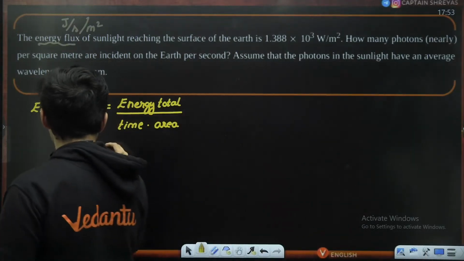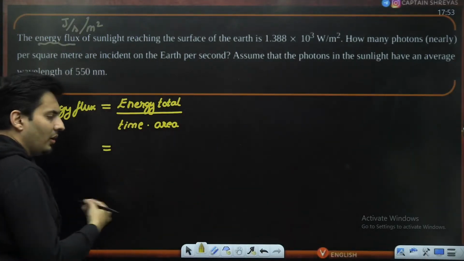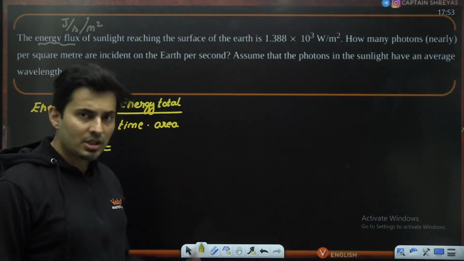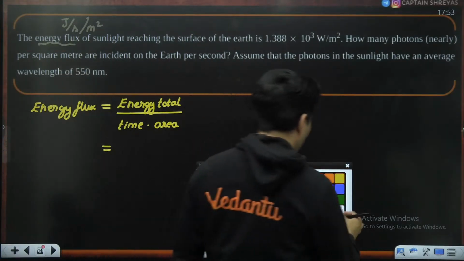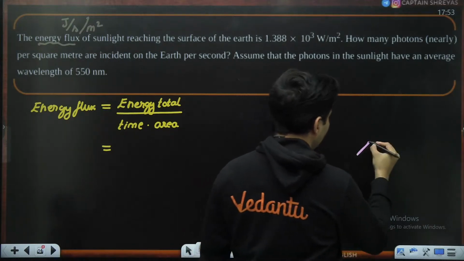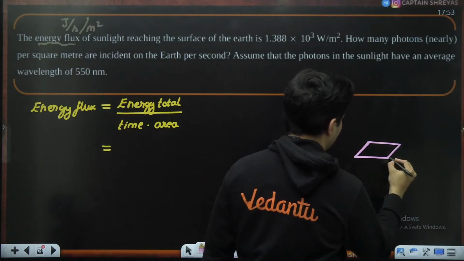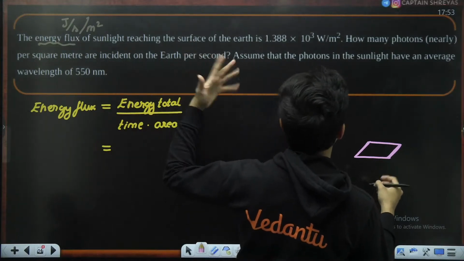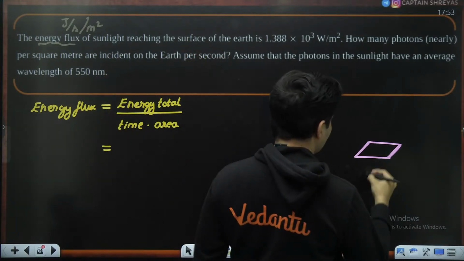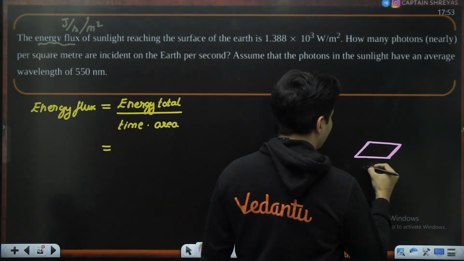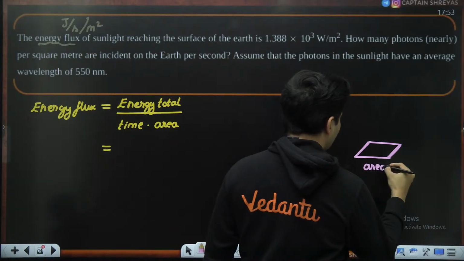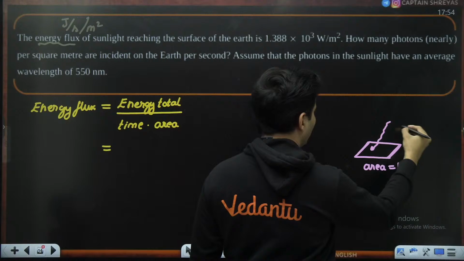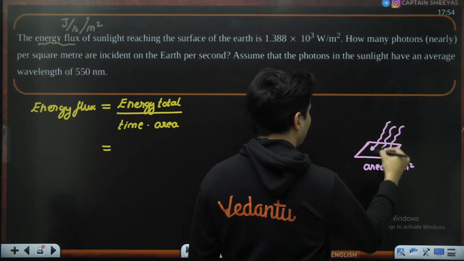Now this total energy is a combination of the energies of all the photons falling onto that 1 meter square area. Light is falling onto it like this.